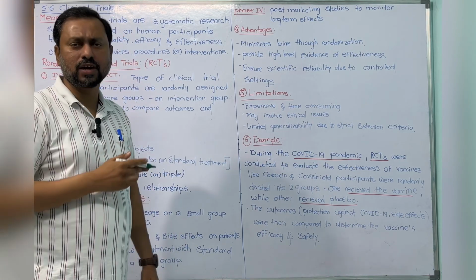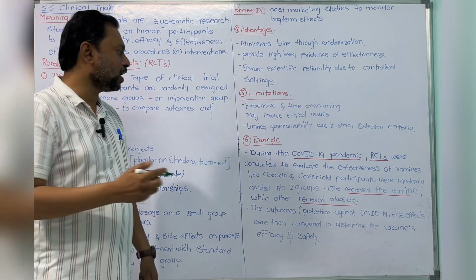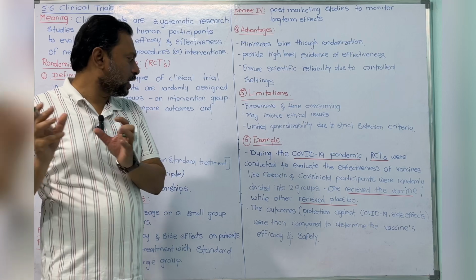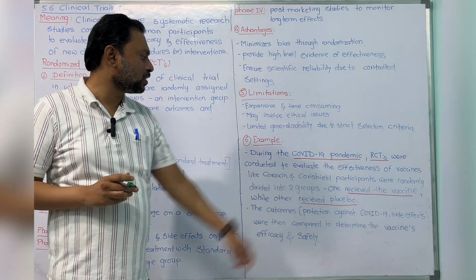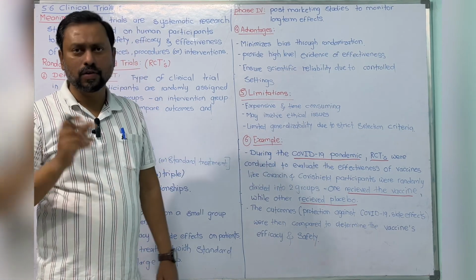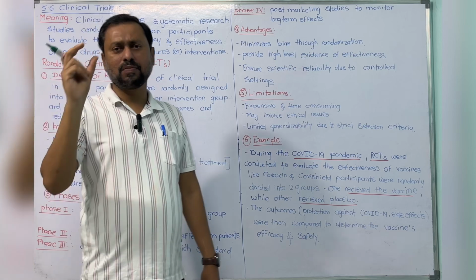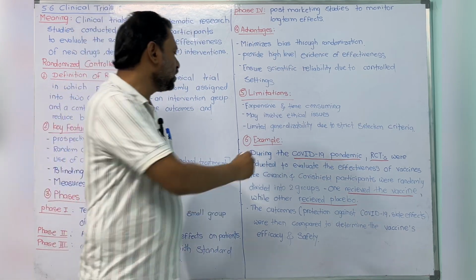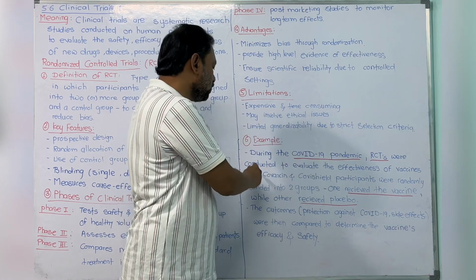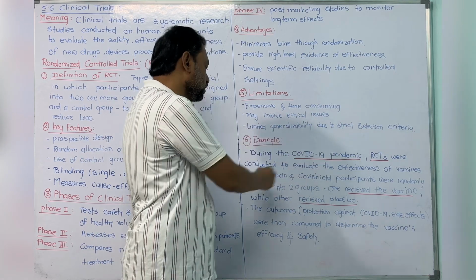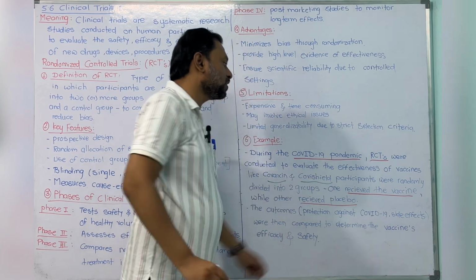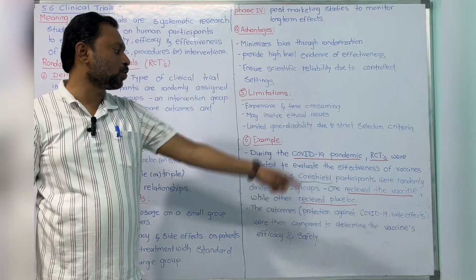The next one is a very good example, COVID. In the COVID pandemic, for the Covaxin and Covishield vaccines, while they were being prepared by the pharmaceutical companies, RCTs were also done. How did they do it? During the COVID-19 pandemic, trials were conducted to evaluate the efficacy of vaccines like Covaxin and Covishield. Participants were randomly divided into two groups.